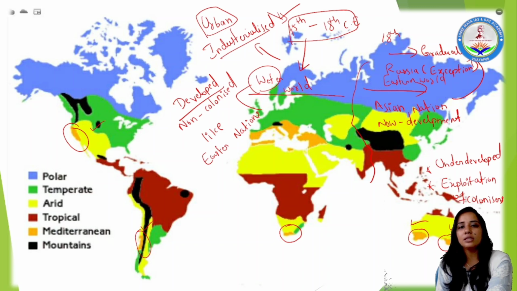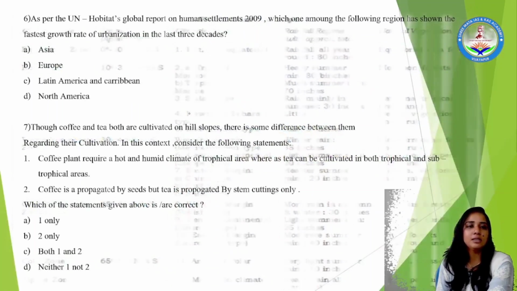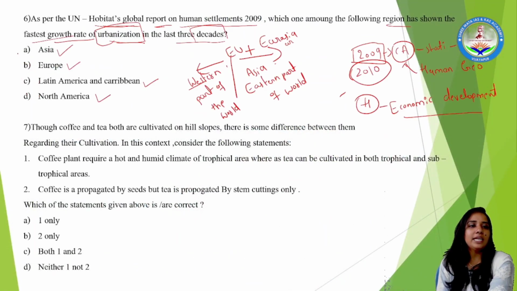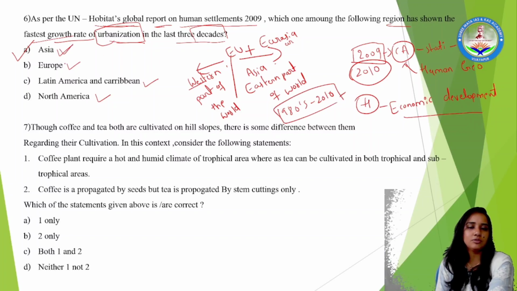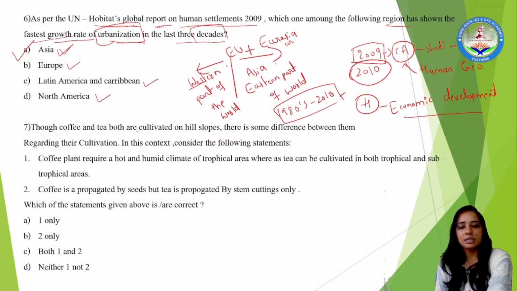It means the recent, gradually developing nations are the Eastern Asian countries. Urbanization is happening in the Asian continent. Due to that reason, the right answer will be option A. The fastest growth rate of urbanization in the last 3 decades, comparing 1980s till 2010, has been witnessed in the Asian continent, Asian region.